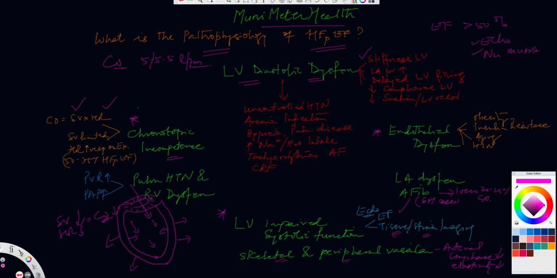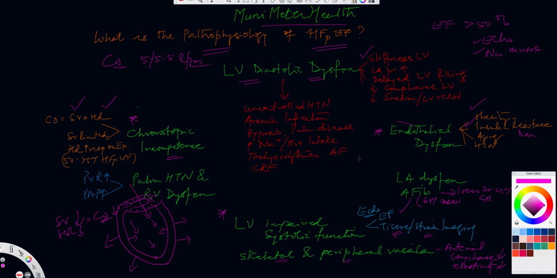Now, coming to the right side of the panel, the endothelial dysfunction, which is prevalent in patients who are obese, patients who have insulin resistance, like the diabetes patients, or patients who are aging, past the age of 65. We're all aging, so endothelial dysfunction is starting to set in. By the way, aging also contributes to LV compliance and the diastolic dysfunction. Remember, hypertension is another indication for endothelial dysfunction. So many of these hypertensive individuals have endothelial dysfunction as well.